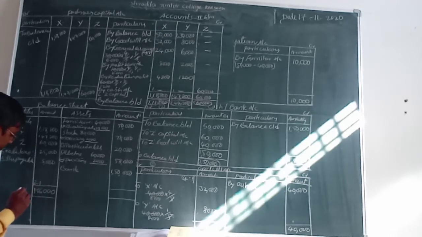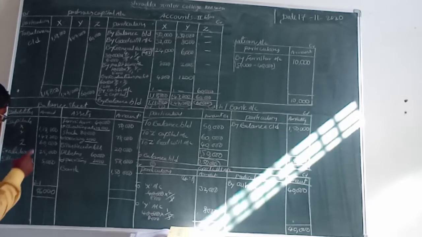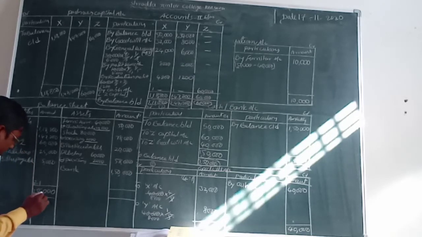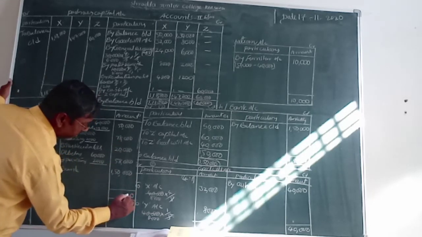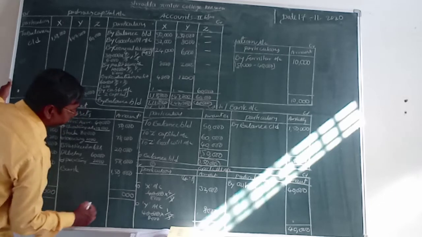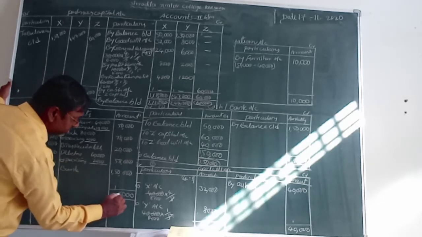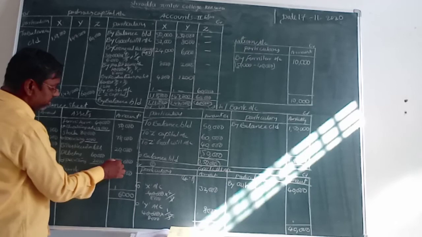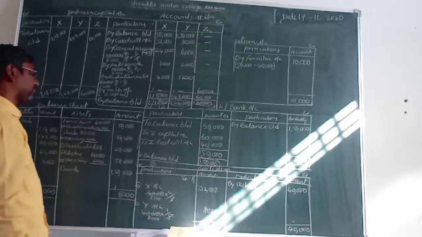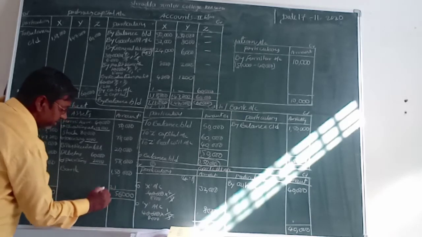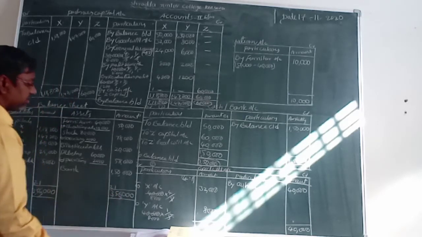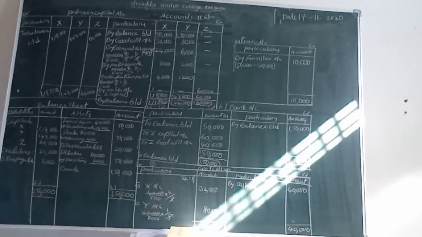Okay, 1, 2, 3. 3,56,000 rupees is liabilities. Now assets: 0, 0 and again 0. So 8 plus 8, 16. So 5, 10, 15 plus 7, 25 plus 2, 24 plus 1, 25. 1 plus 2, 3. 3 lakhs 56,000 rupees is the liabilities value, and 3 lakhs 56,000 rupees is the assets value, isn't it?